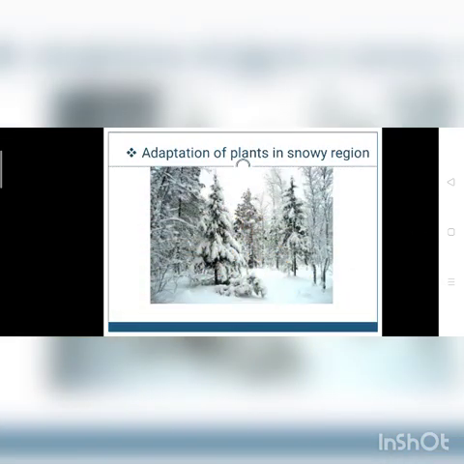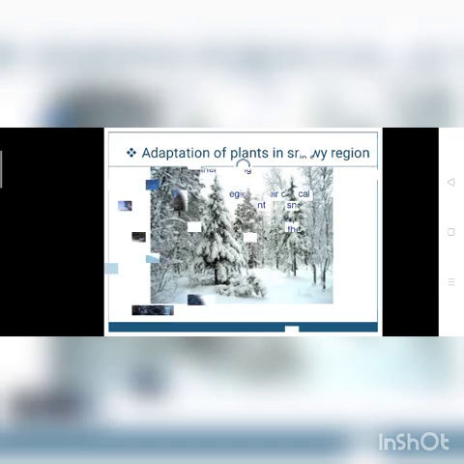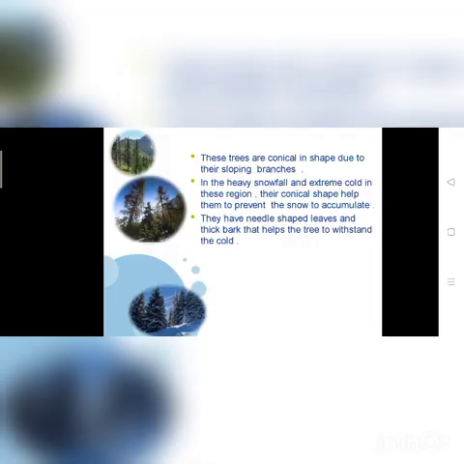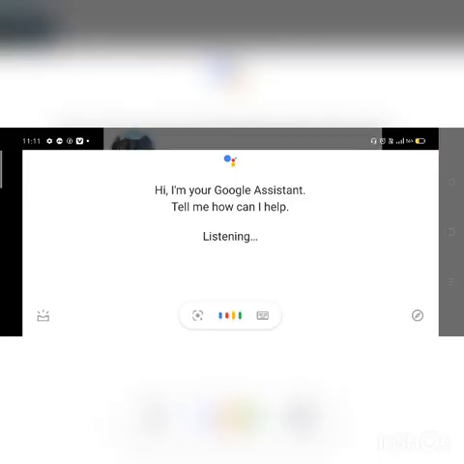Now we'll see adaptation in plants that grow in snowy regions. The plants that grow in snowy regions are conical in shape due to sloping branches. Sloping means their branches slope toward the ground, and that's why they can withstand heavy snowfall also.